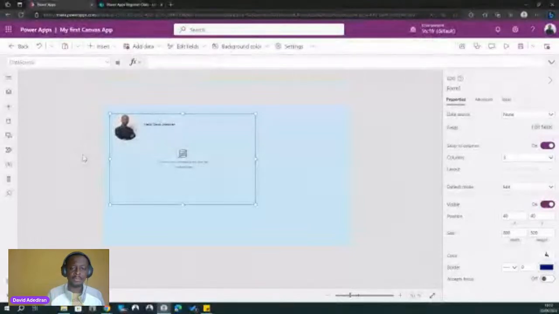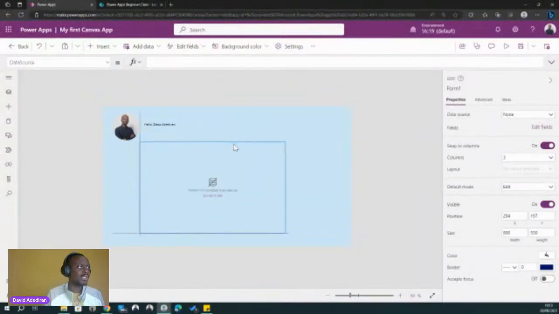Currently, it's not showing anything, but don't worry, it will still show some things now. So let us move it to a different place, because you can see the blue border is indicating where the form is currently located. So we can move it down a little bit.